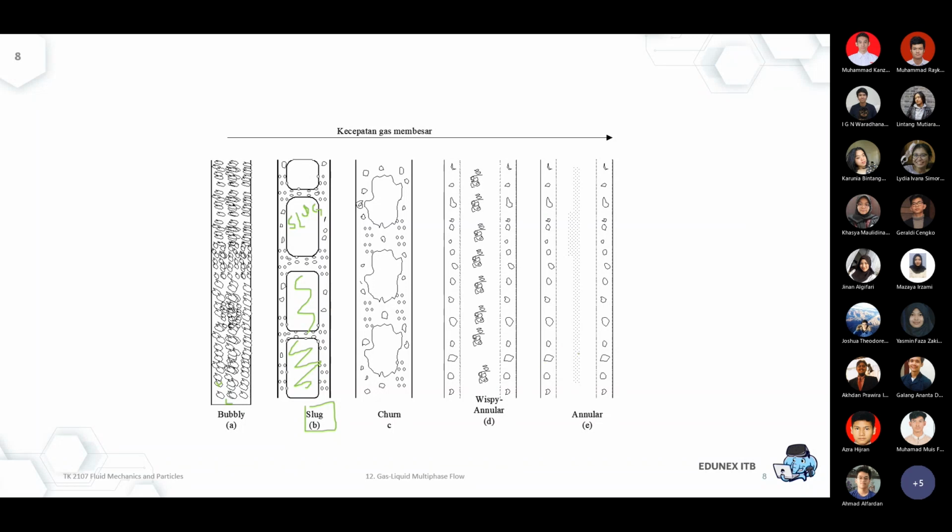And in the annular, remember annular is where we have a high velocity of gas. So in the middle, that's where the gas can be found at the highest gas velocity. In this one, gas velocity can be much faster compared to the liquid velocity. This is the liquid part, and the liquid velocity may be smaller compared to the gas velocity, so it becomes another dynamic operation, because it's not completely steady state.